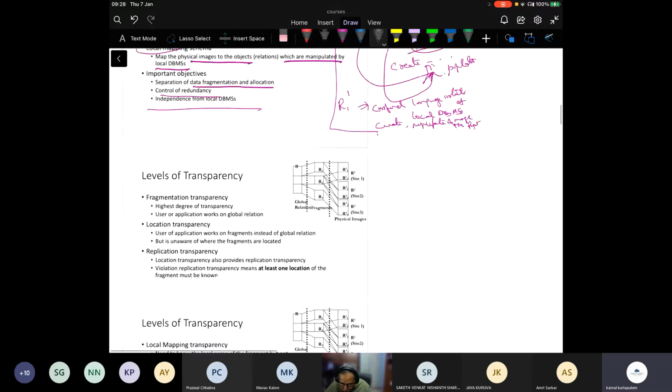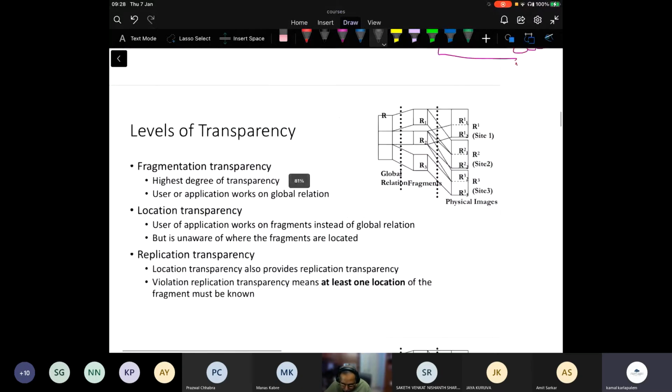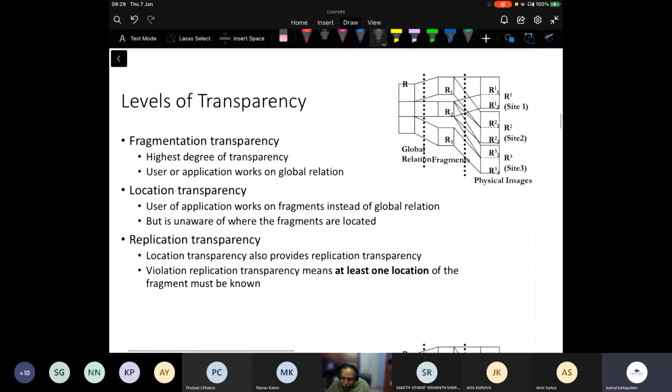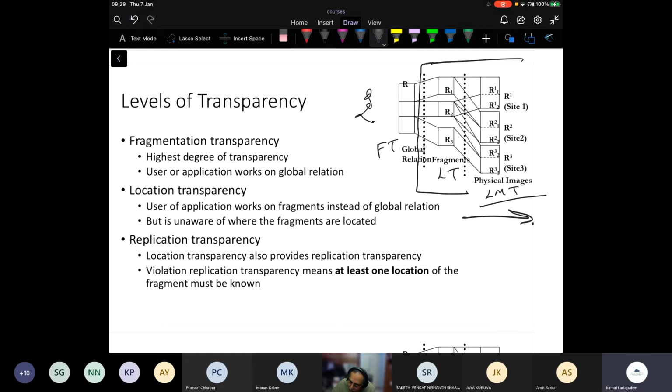Good. Then you get into what are known as layers of transparency: the fragmentation transparency here, then location transparency, and then a local mapping transparency here. If a user is at this level, as I mentioned multiple times, everything below is transparent.